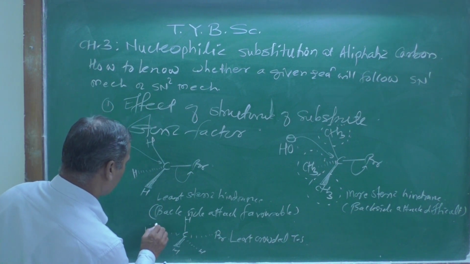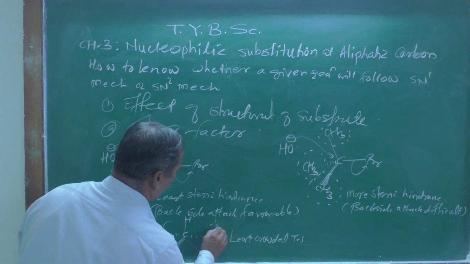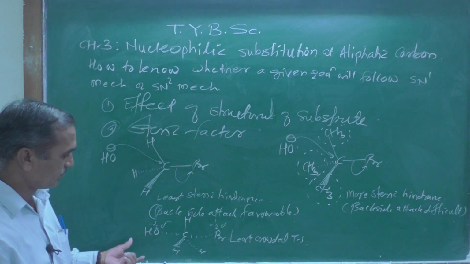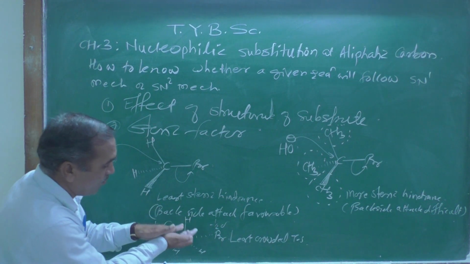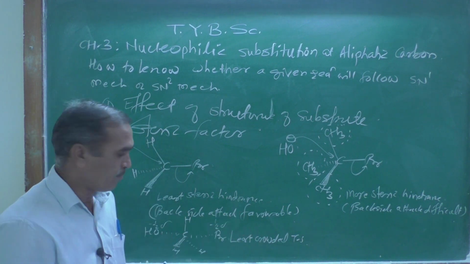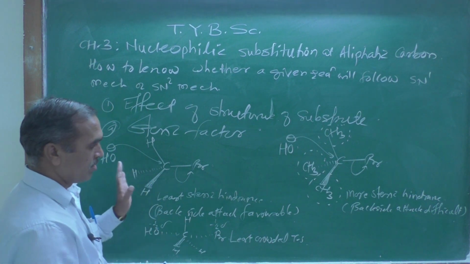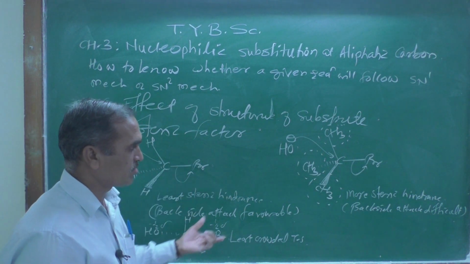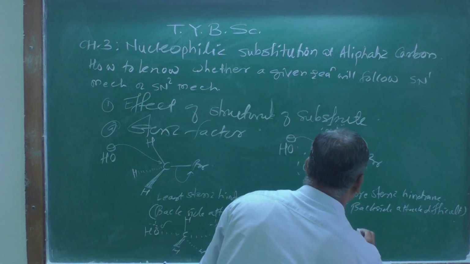Here minus half delta, here minus half delta, because this dotted line clearly indicates that the bond is going to form, whereas this dotted line clearly indicates that the bond is going to break. This is the transition state formed during the SN2 reaction.